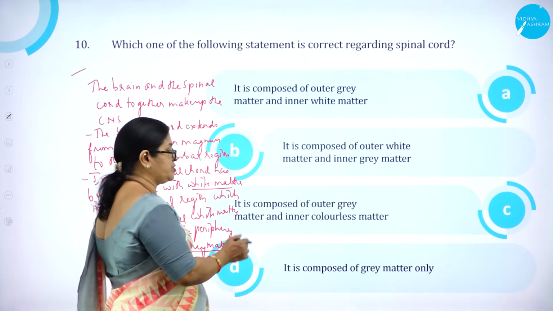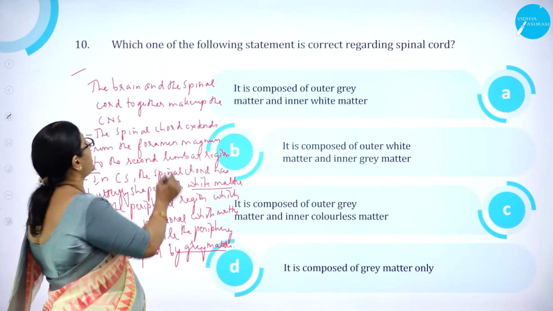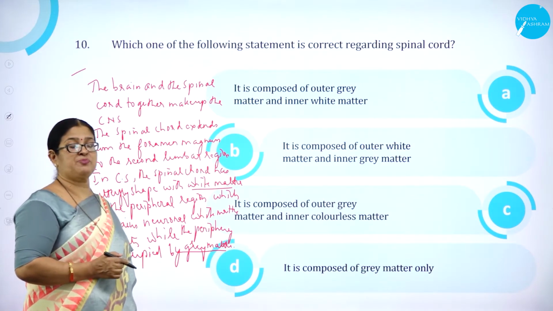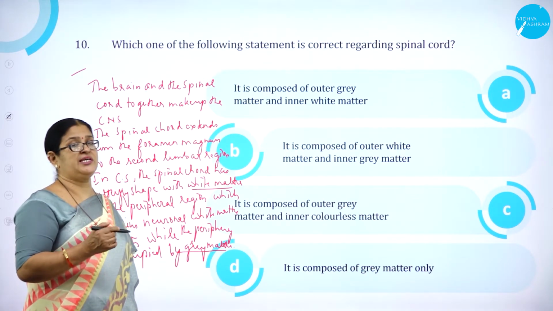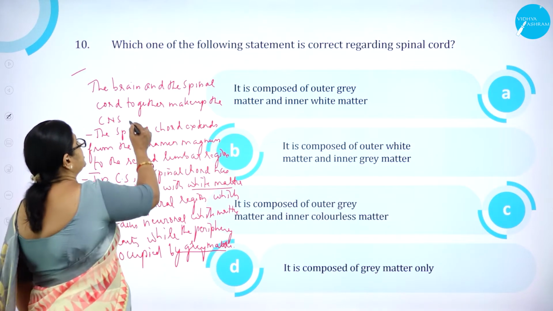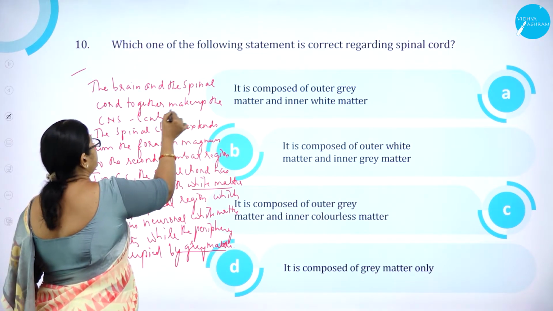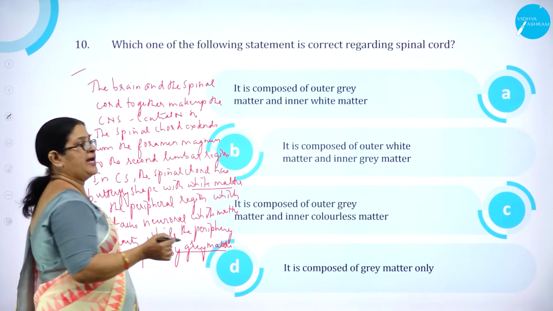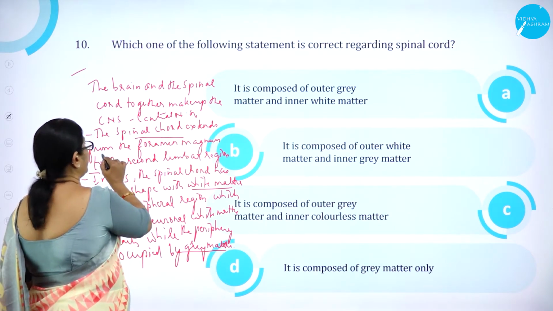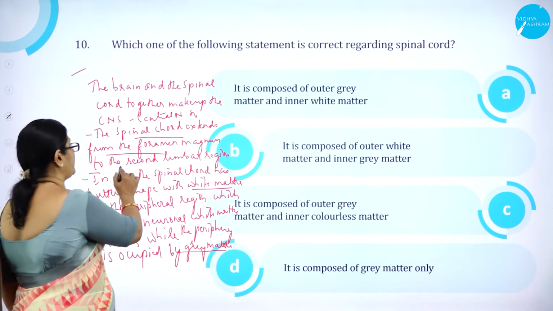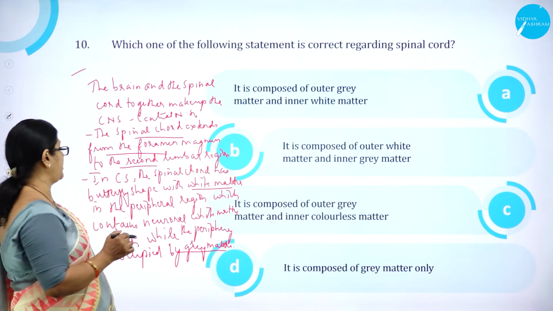Option D, it is composed of gray matter only. As we know, the brain and the spinal cord constitute the CNS, that is the central nervous system. And the spinal cord extends from the foramen magnum to the second lumbar region.